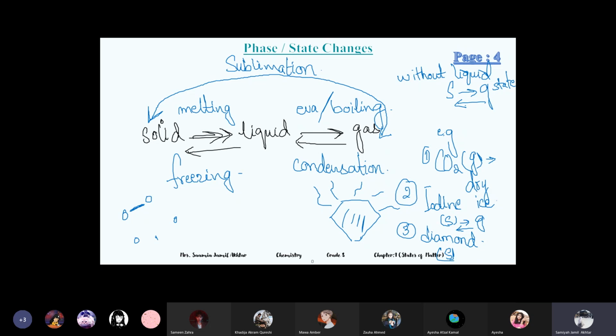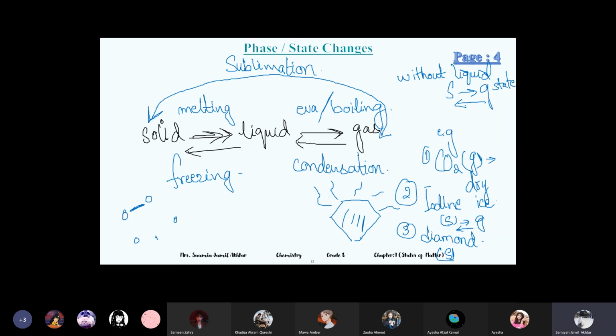You should know there is a liquid stage in sublimation, but we ignore it because the liquid forms for such a small time that we cannot notice it. The definition which we write is that it directly changes into gas, or gas to solid. And these are the examples.